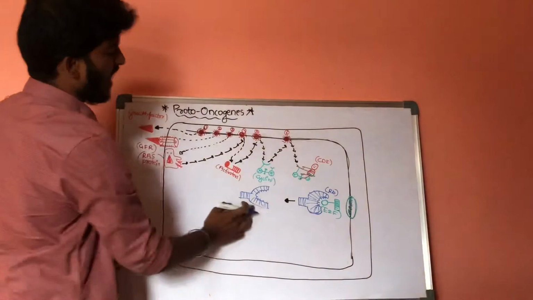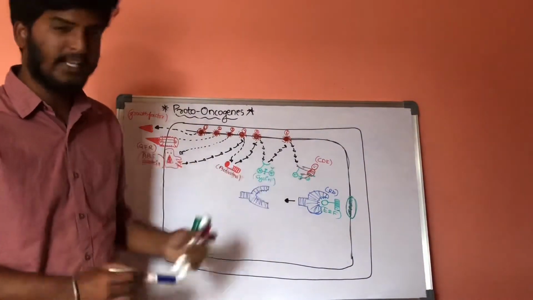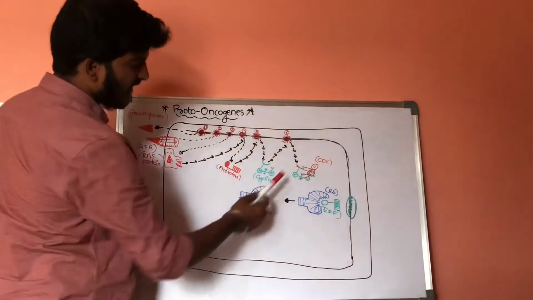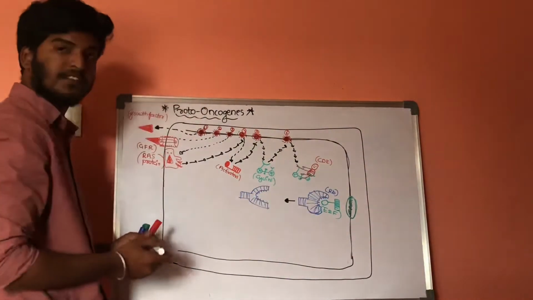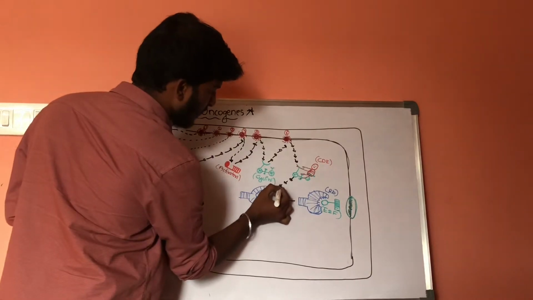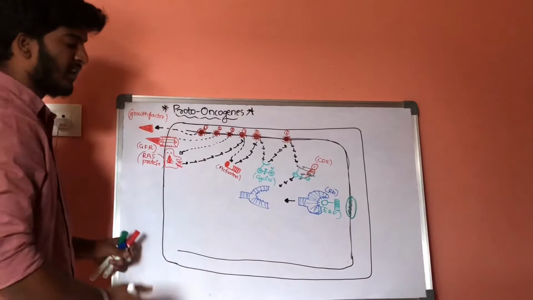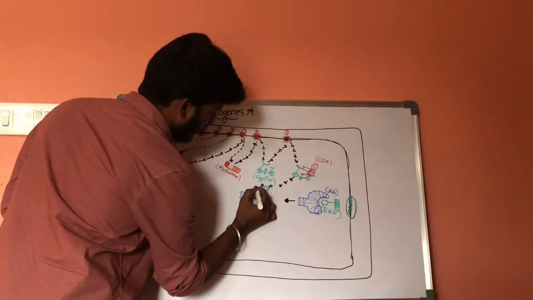Let us consider this is the RB protein which is removed out. These are the cyclin dependent kinases. Now these cyclin dependent kinases will show their action on these RB proteins. After showing its action, these RB proteins will undergo phosphorylation.